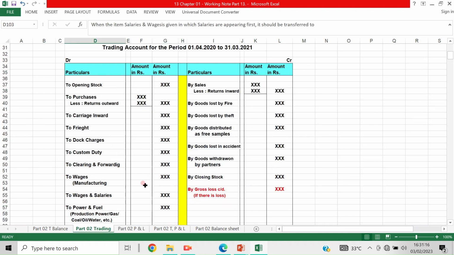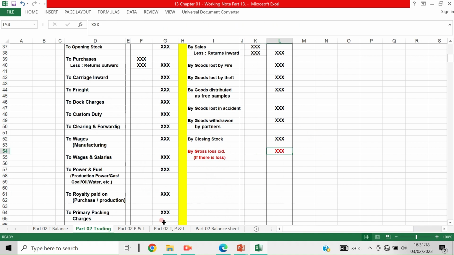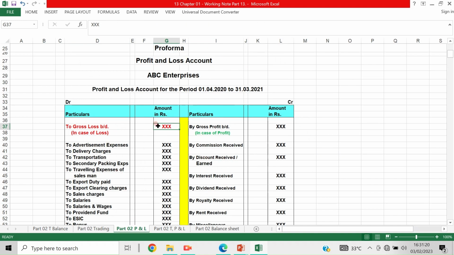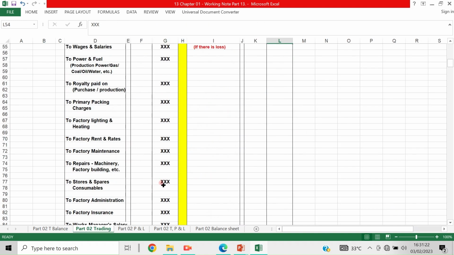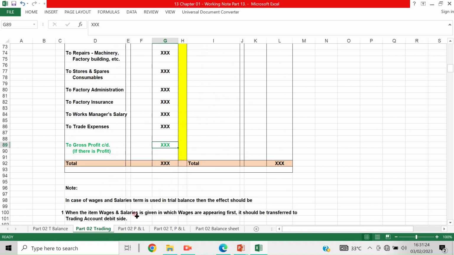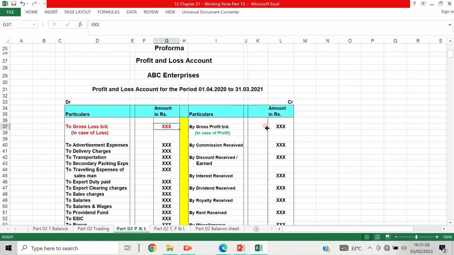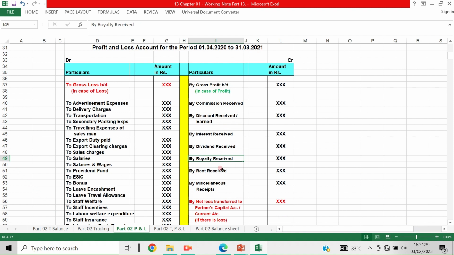If it is a gross loss, it should be taken to the debit side of the profit and loss account. These are the indirect incomes: commission received, discount received or earned, interest received, dividend received, royalty received, rent received, miscellaneous receipts, etc.